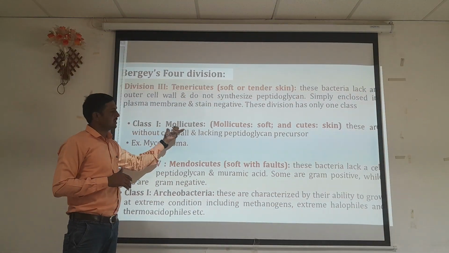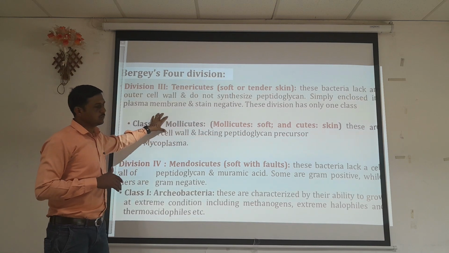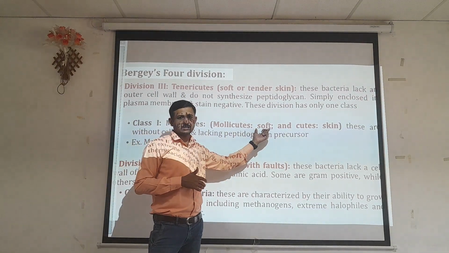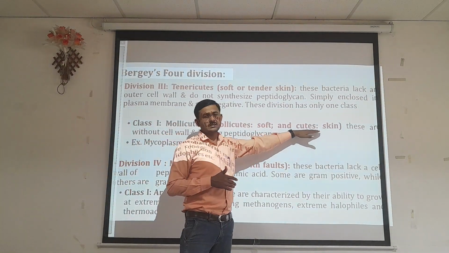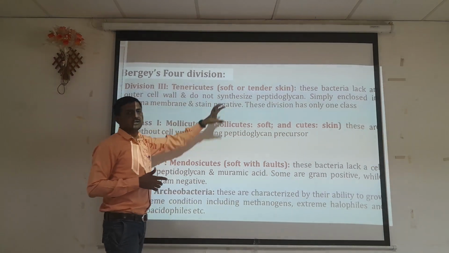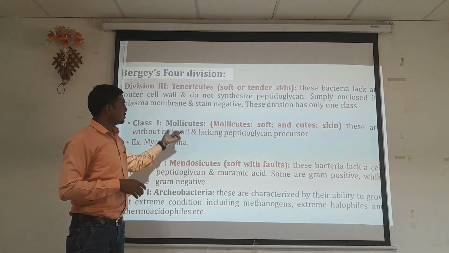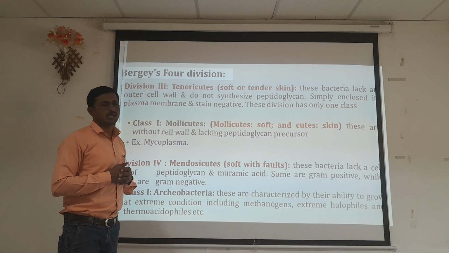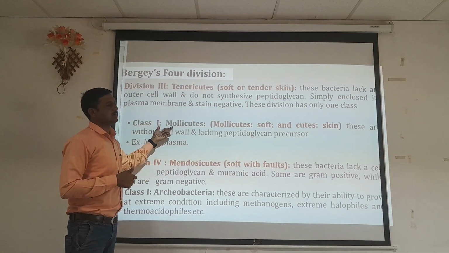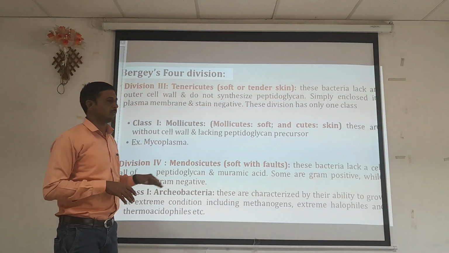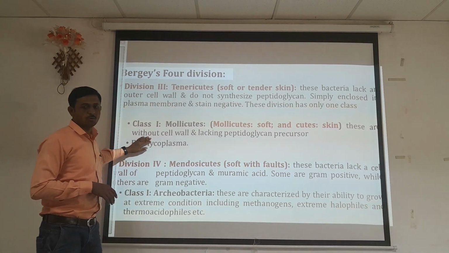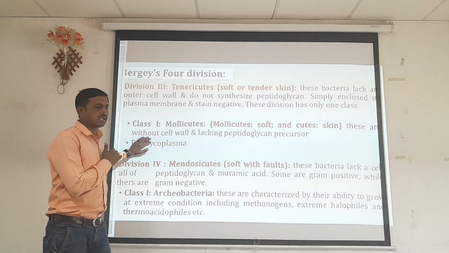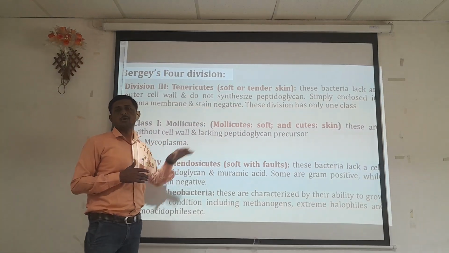The Tenericutes division has only one class, class one, the Mollicutes. Mollicutes is a characteristic name: molli means soft, and cutes means skin. So it is a characteristic feature of this group of organisms. They are without a cell wall and lack the peptidoglycan precursor. That means the outermost cell wall is absent in this type of organism, and they also lack the peptidoglycan precursor.